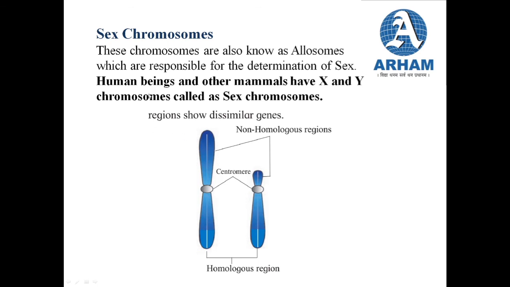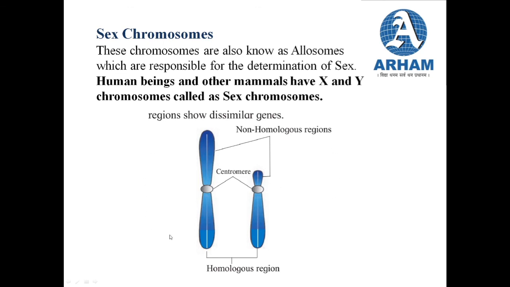And the non-homologous region of the X chromosome, that is this region, is longer as compared to the Y. As you can see, it is very well visible. And this region contains more genes than the non-homologous region of the Y chromosome. So this is very obvious, because the non-homologous region of the X chromosome is longer, it will contain more genes, and the non-homologous region of the Y chromosome is shorter, and that is how it contains fewer genes.